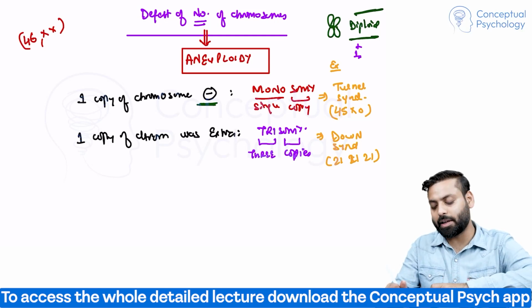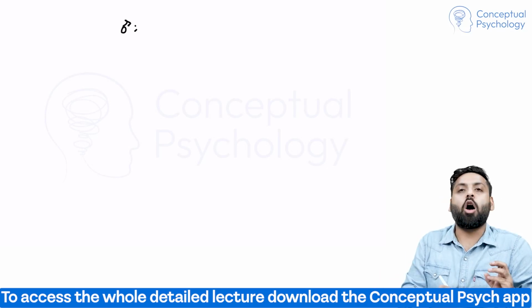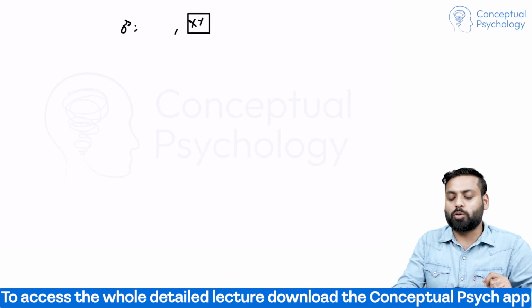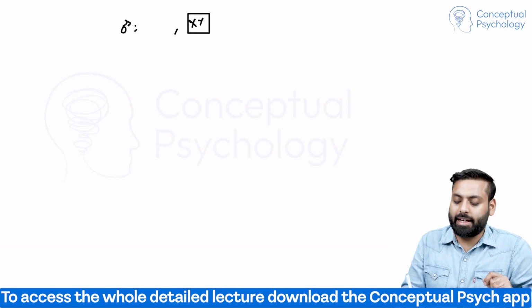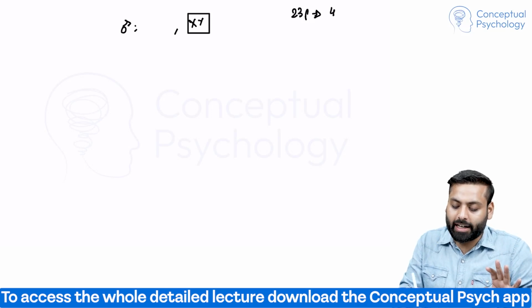Let me make you understand. Let's say there is a male. How do we know that this is a male? This is a male because he has X and Y chromosome. Total number of chromosomes will be 23 pairs. In every normal human, it has to be 46.